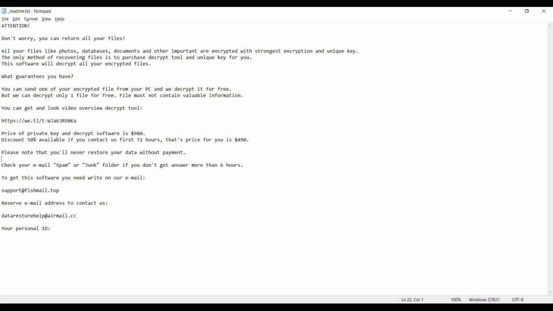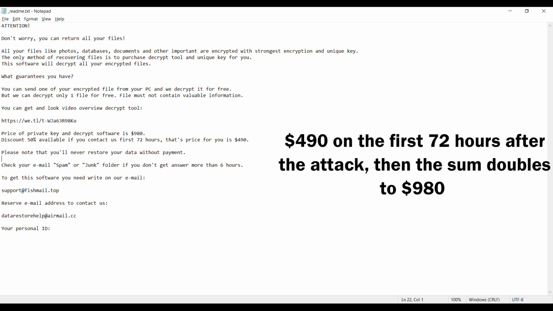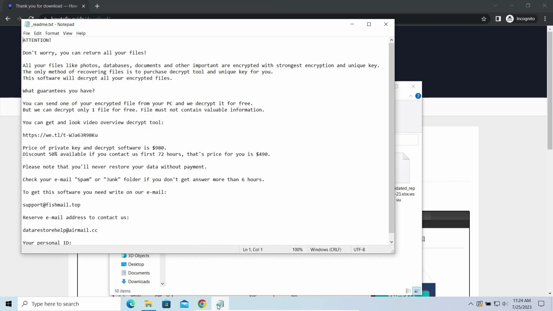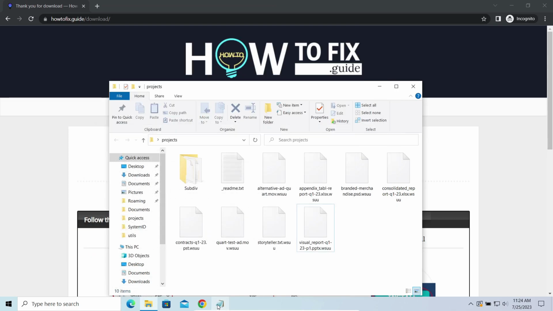This malware is yet another sample that belongs to the STOP family. It attacks users all over the world, asking for up to $980 for file decryption. The most obvious sign of the attack is the presence of a ransom note titled readme.txt and the Wsuu extensions all over the place.